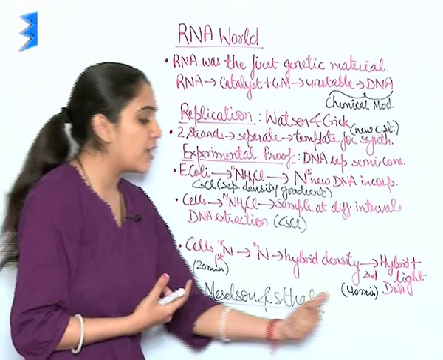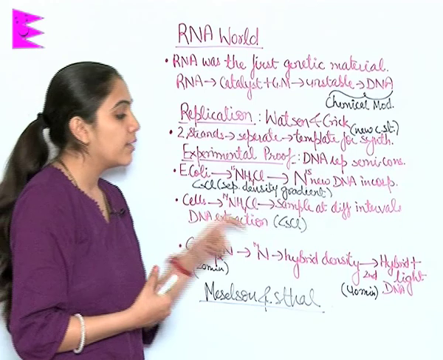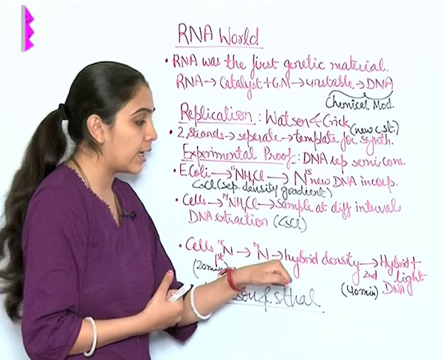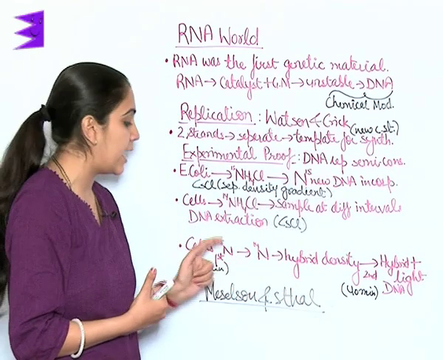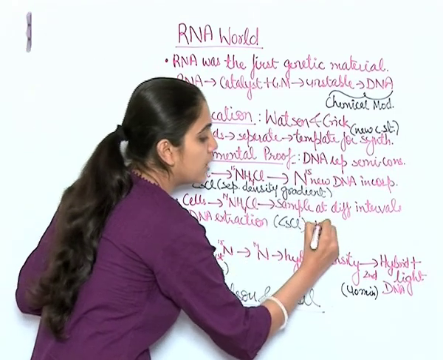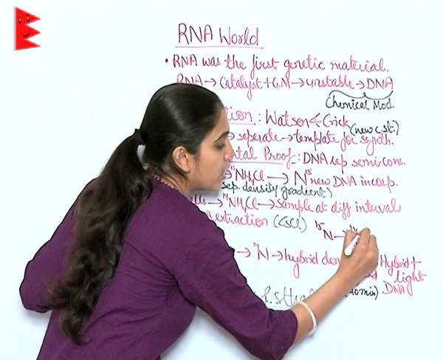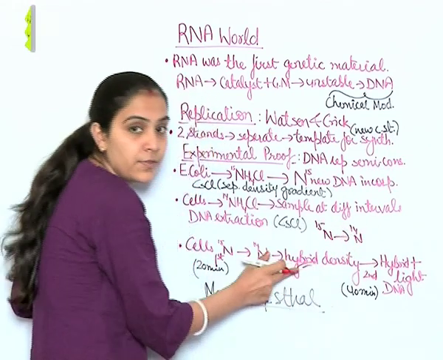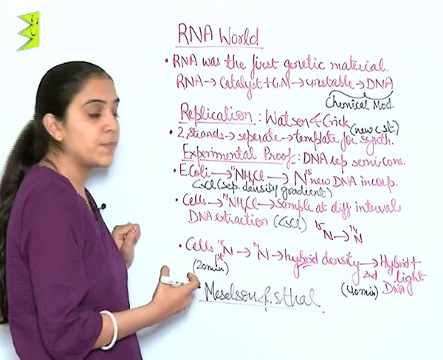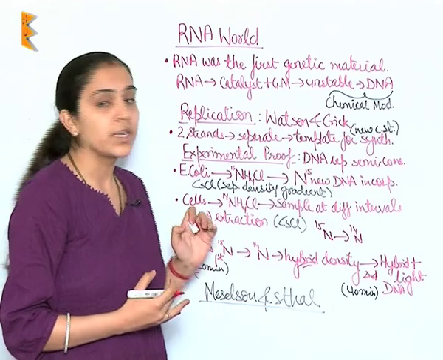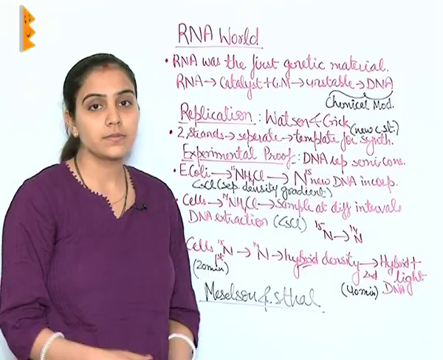Then after another 40 minutes, when we take the second generation, it was found that now the DNAs consist of hybrid plus light density DNA, because here we transferred 15N to 14N. So in the first generation this hybrid density was observed, and in the second generation hybrid plus light density was observed. Hence this proved that DNA replication is semi-conservative in nature.